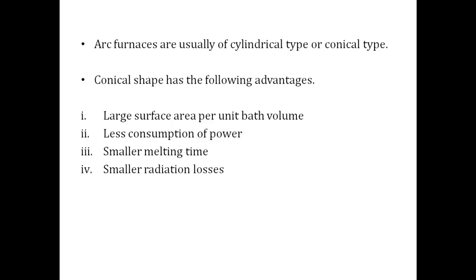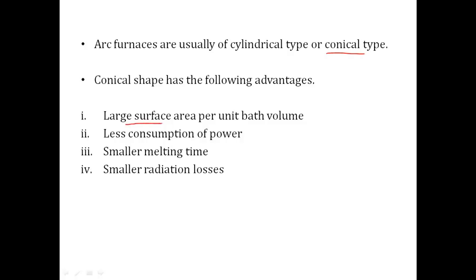Arc furnaces are usually of two types: cylindrical type or conical type. Comparing these two, the conical type has some better advantages than the cylindrical type of furnace. Because of those advantages, arc furnaces are majorly made of the conical type. The advantages are listed below. The conical type of arc furnace has a very large surface compared to the cylindrical type.